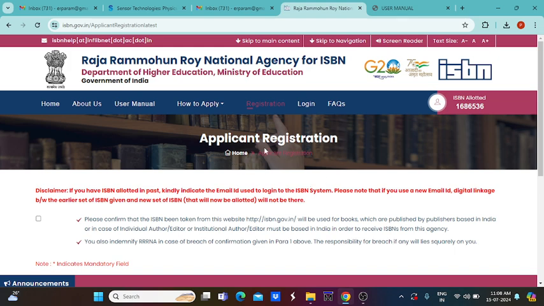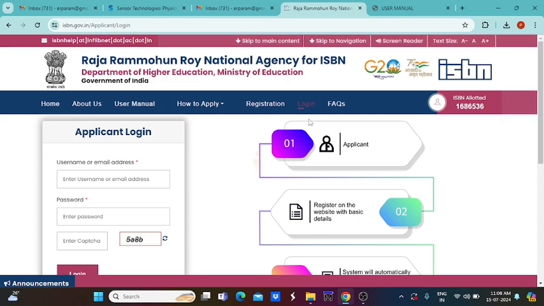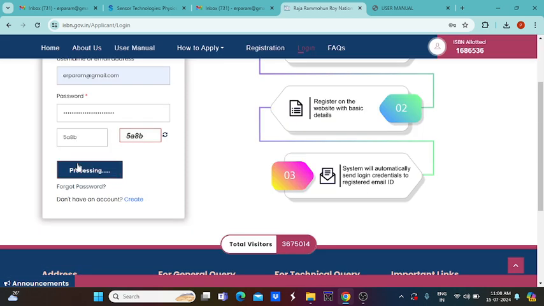So here we can just enter. Now I am logging into my ID. Here you can give login. I just give a login ID, and you can give the password. Here enter your CAPTCHA. Now it is processing.